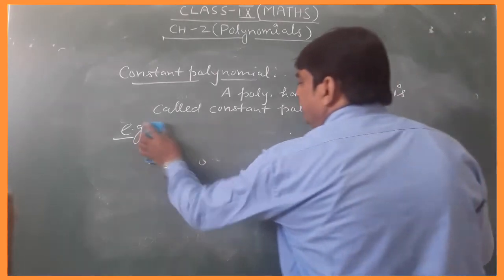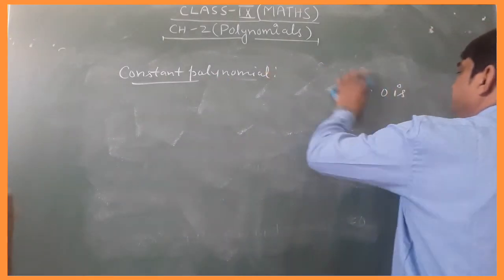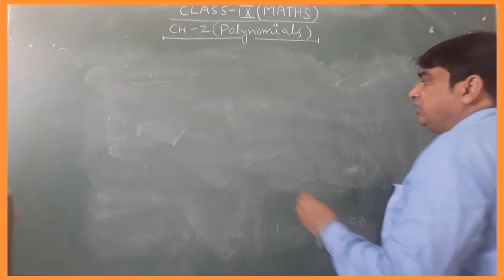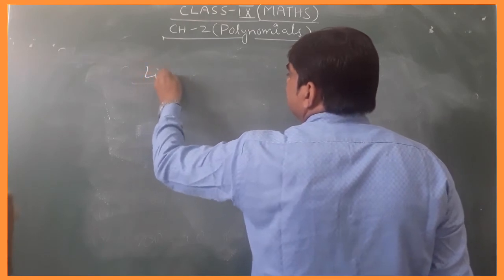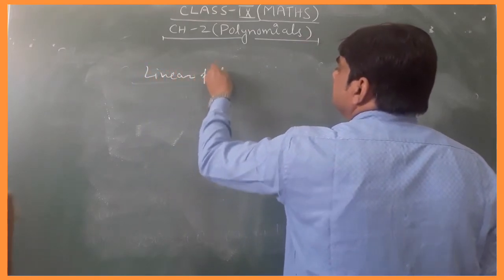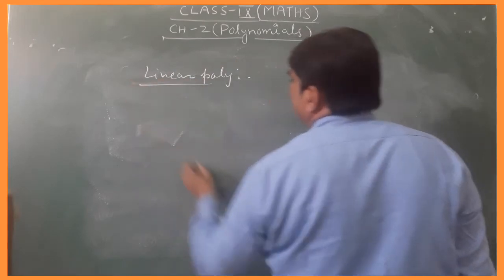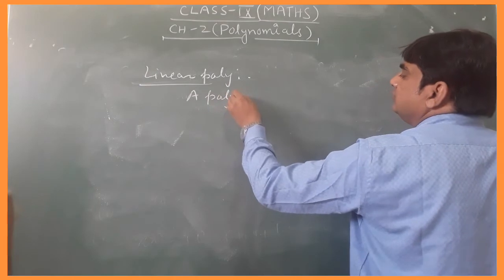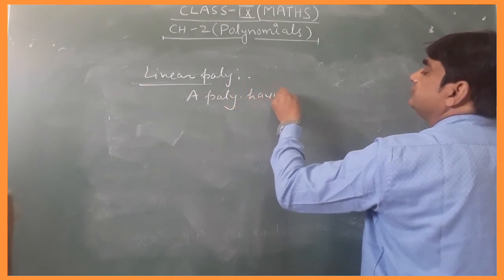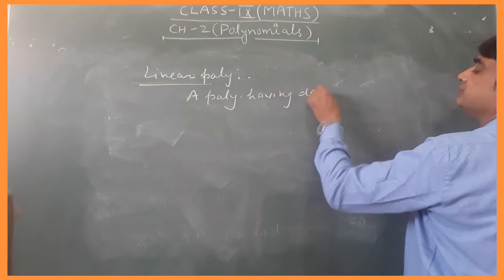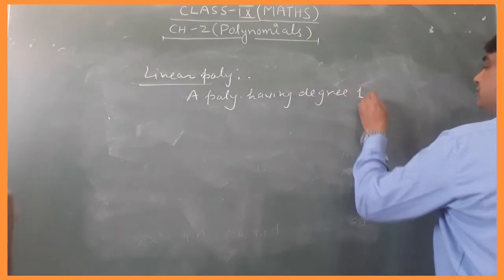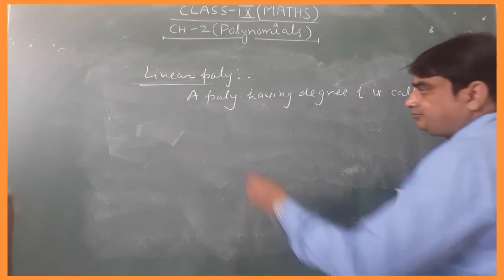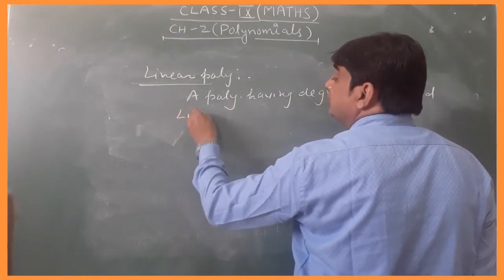Next, linear polynomial. A polynomial having degree 1 is called a linear polynomial.